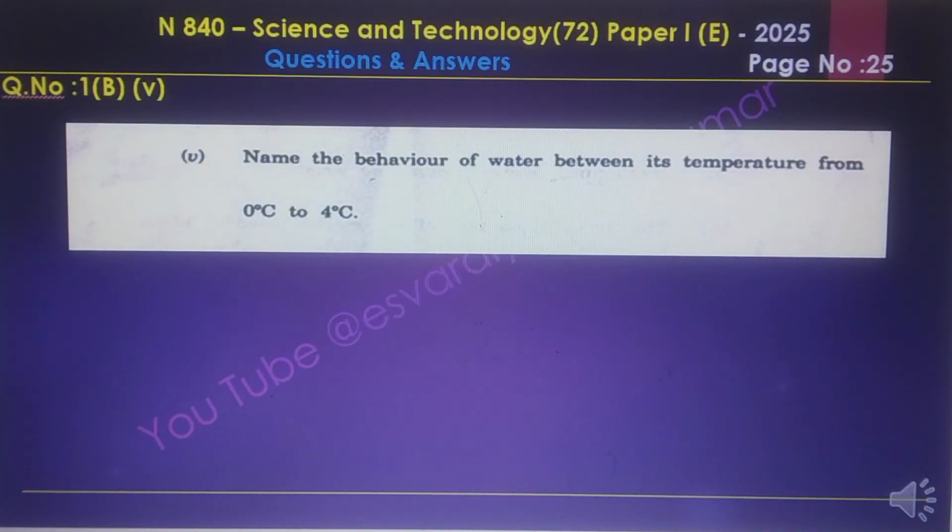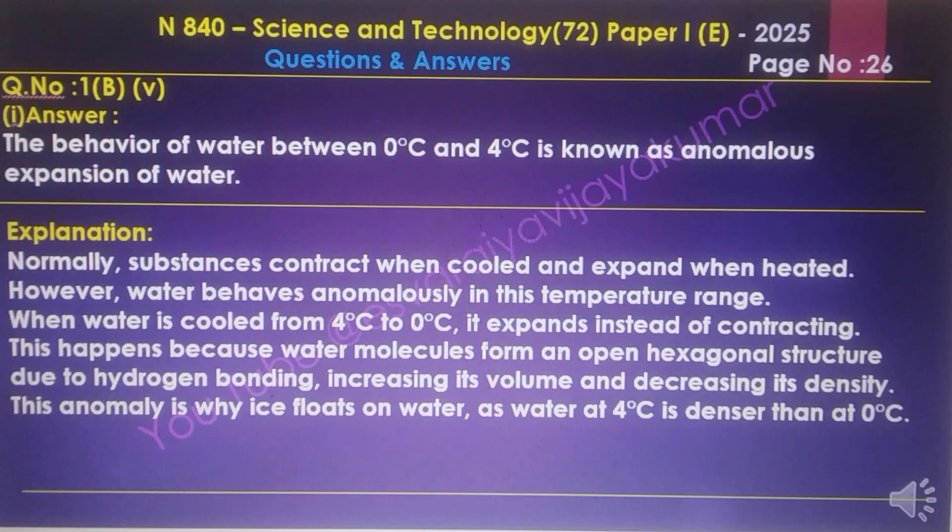1B5. Name the behavior of water between its temperature from 0 degree Celsius to 4 degree Celsius. Explanation: normally substances contract when cooled and expand when heated. However, water behaves anomalously in this temperature range.